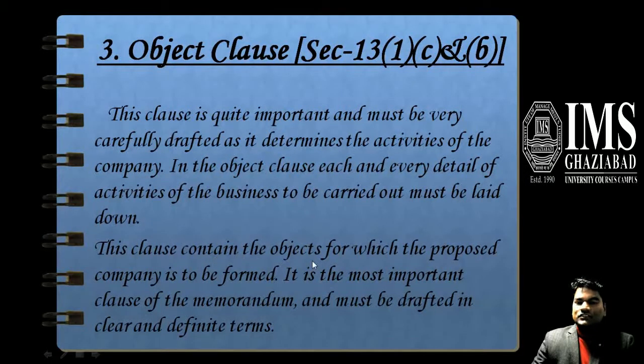It contains the object for which the proposed company is to be formed and must be drafted in clear and definite terms. A company cannot be registered without an object clause, and a company cannot go beyond its object clause.